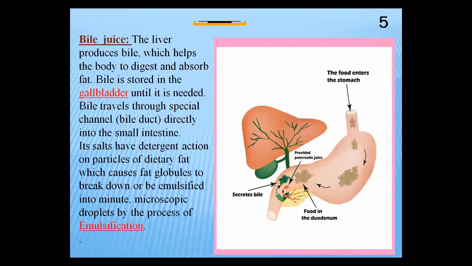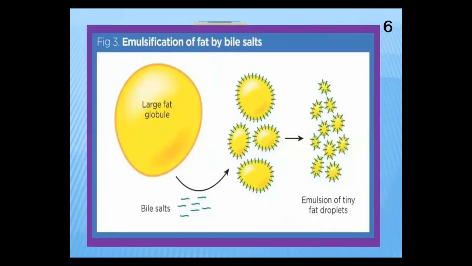Bile juice acts on chyme, and its main important function is emulsification. The second function is that it provides the alkaline medium, and this bile juice is stored in the gallbladder. Okay, and today we discussed the emulsification process.